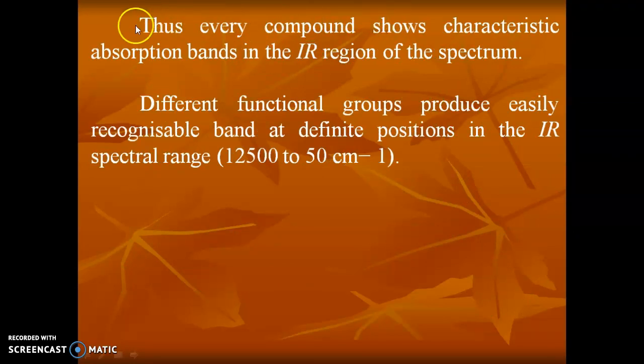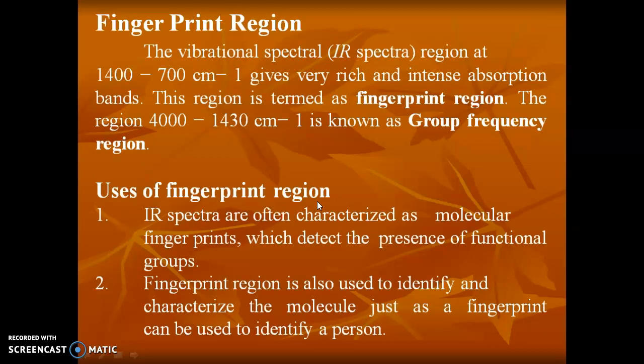Thus, every compound shows characteristic absorption bands in the IR region of the spectrum. The different functional groups produce easily recognizable bands at definite positions in the IR spectral range from 12,500 to 50 centimeter inverse. The next very important region is the fingerprint region. The vibrational spectral region at 1400 to 700 centimeter inverse gives very rich and intense absorption bands. This region is termed the fingerprint region. The region 4000 to 1430 centimeter inverse is known as the group frequency region.